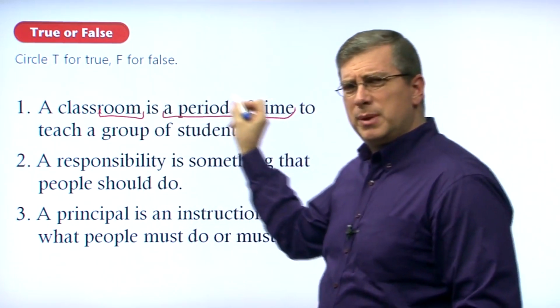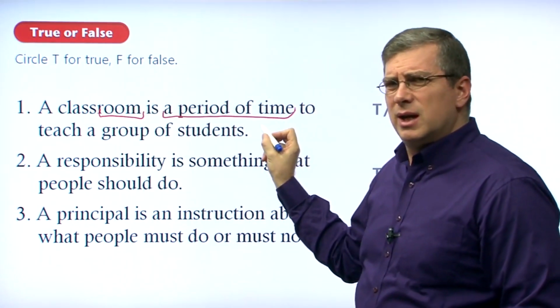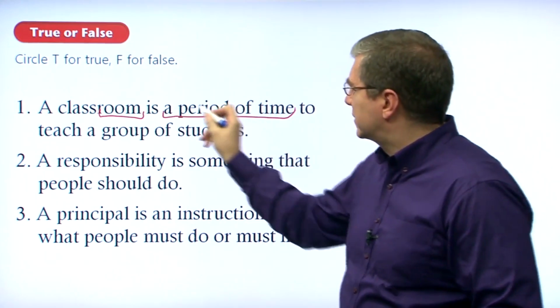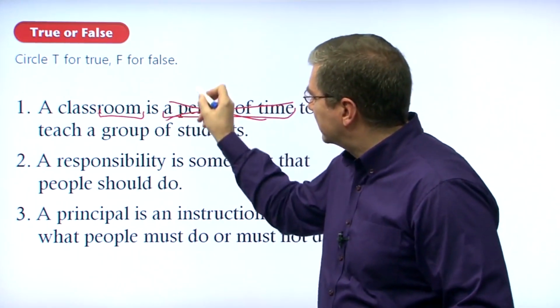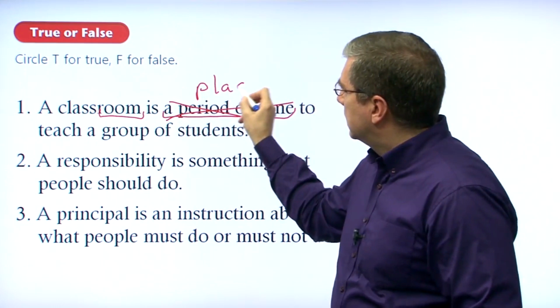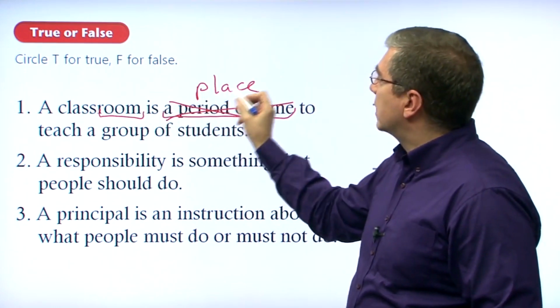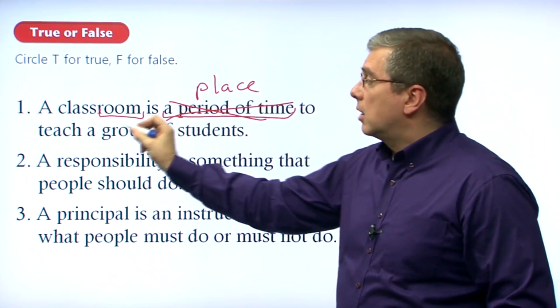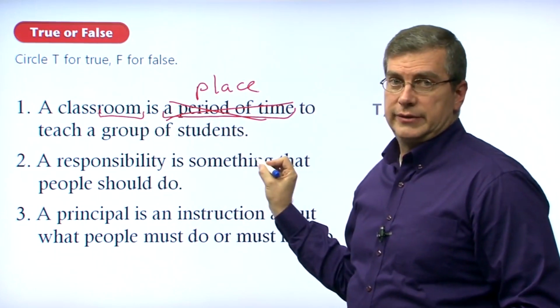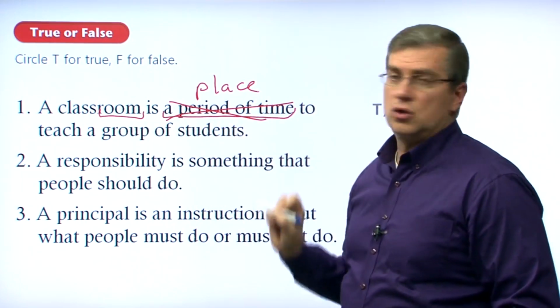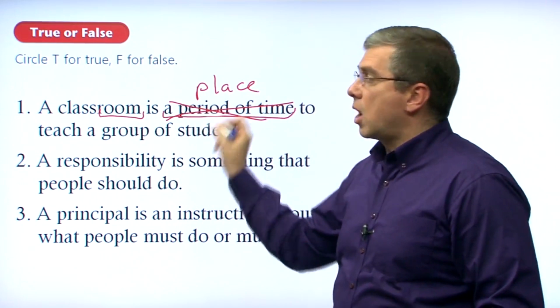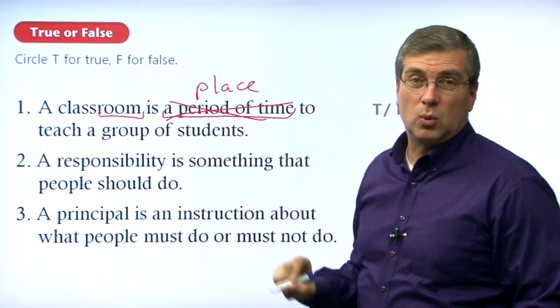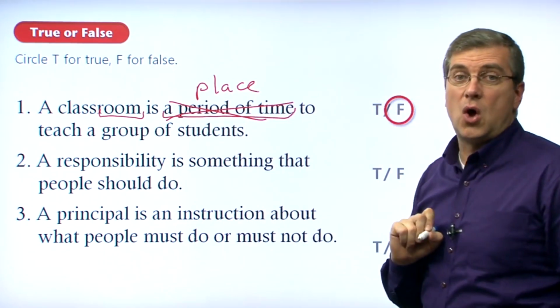So is a room a period of time? That doesn't sound right, does it? A room is a place. A room is a place, not a period of time. So a classroom is a place where you teach a group of students, or used to teach a group of students, right? So this is wrong. We have to change the sentence to make it right. So of course it would be false.